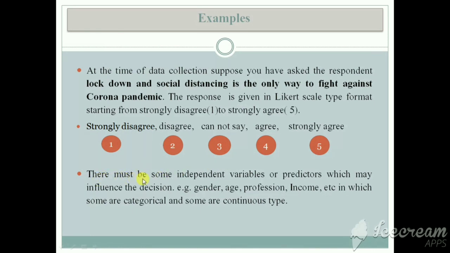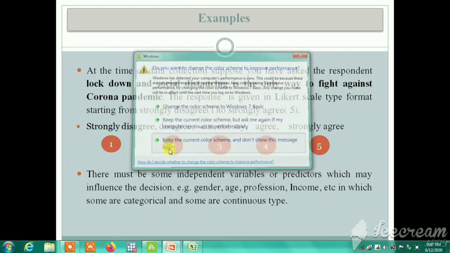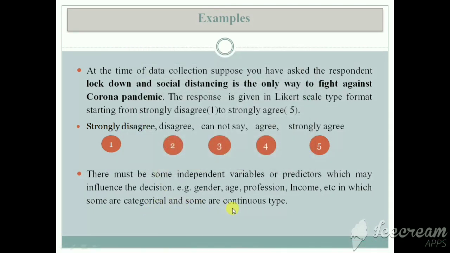There must be some independent variables or predictors in your study which may influence the decision, for example gender, age, profession, income, etc., in which some may be categorical and some continuous.